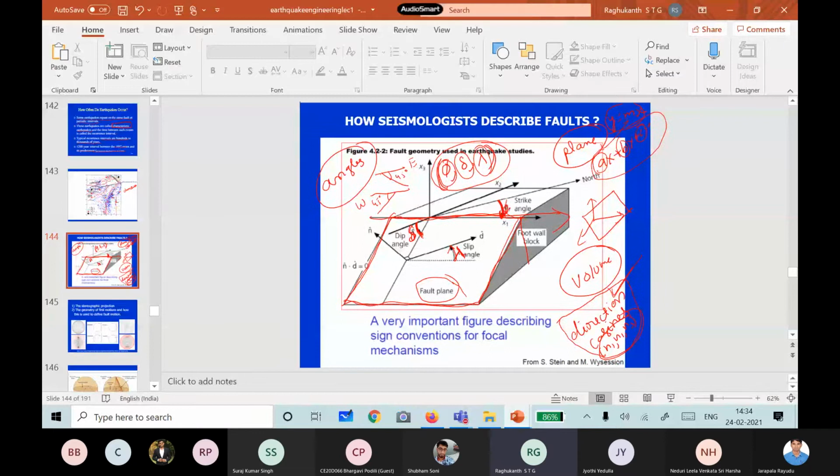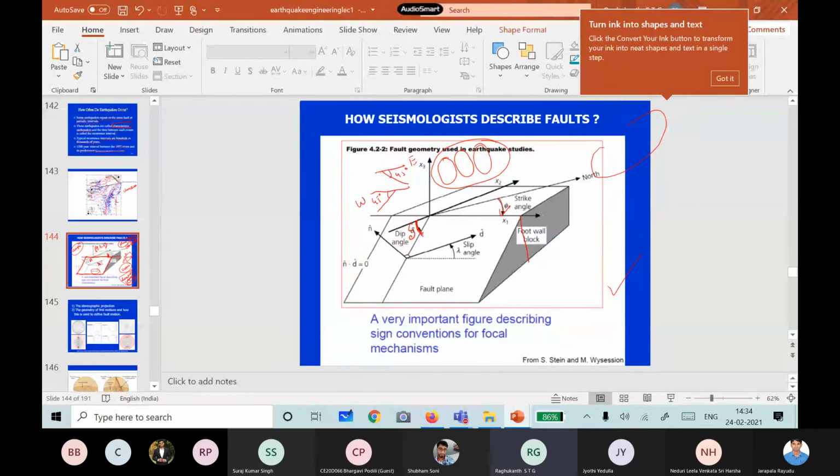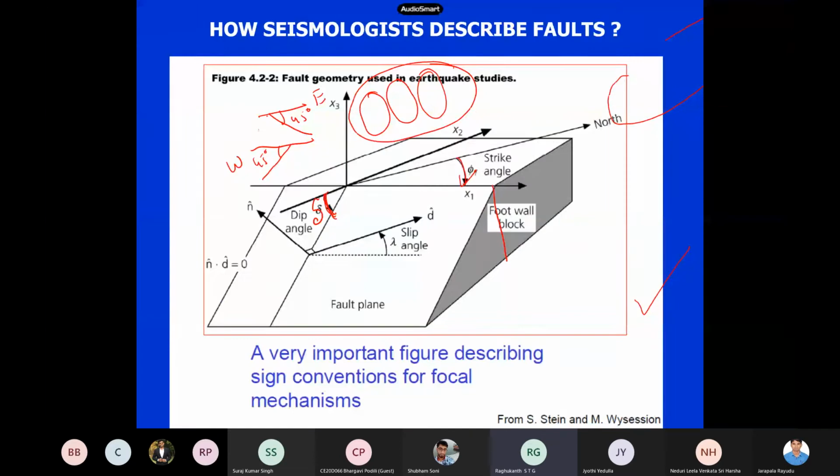Now, if you see this figure, right? I am just deleting this one for the time being. You can see here the slip angle, that is the lambda. This lambda indicates how the other side of the fault is moving. So now if lambda is 90, what type of fault is it?